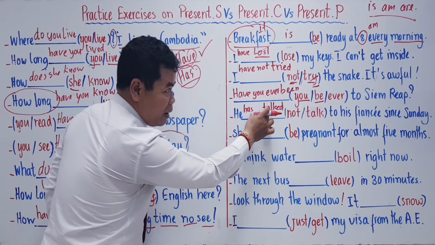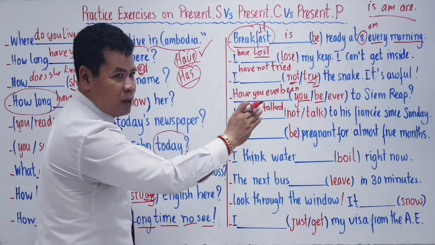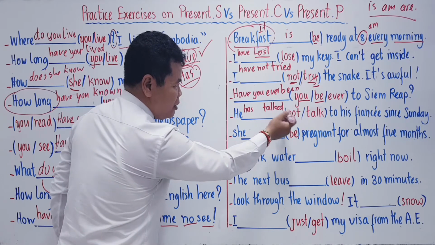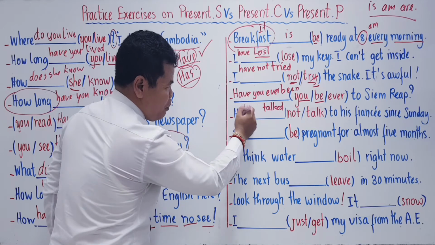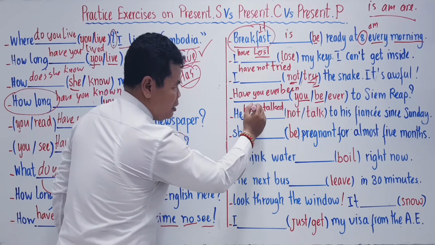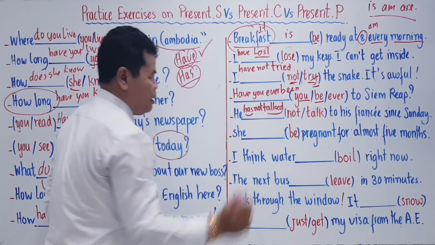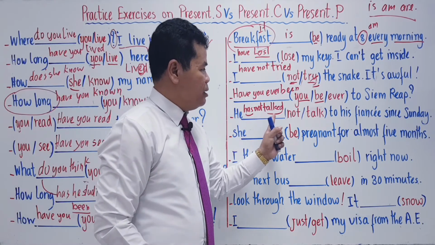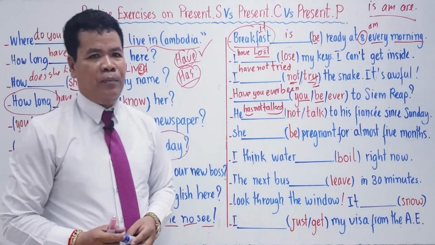So inside our sentence, we are going to use negative sentence. So which point are we going to use not? You are going to use it in the middle of helping verb and past participle. So we have: He has not talked to his fiancée since Sunday.